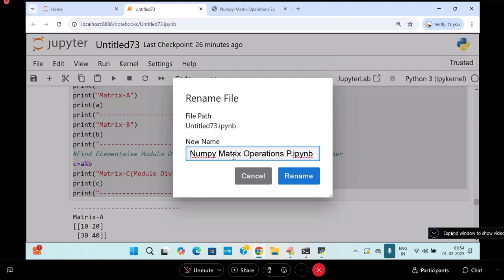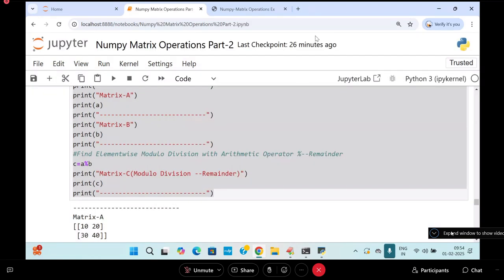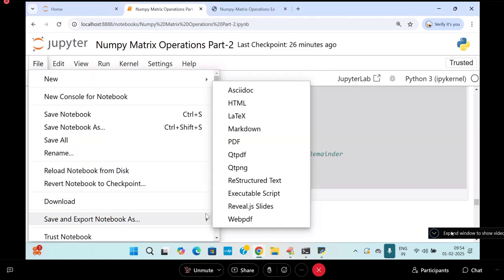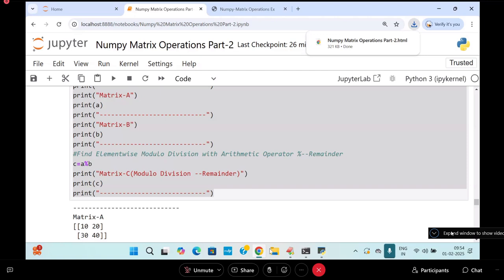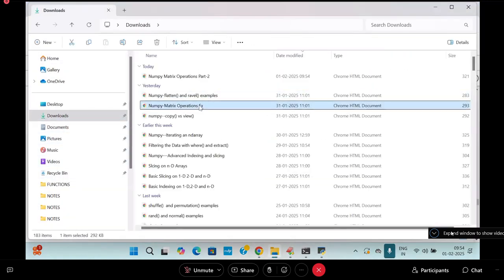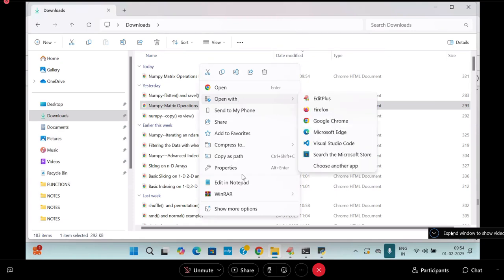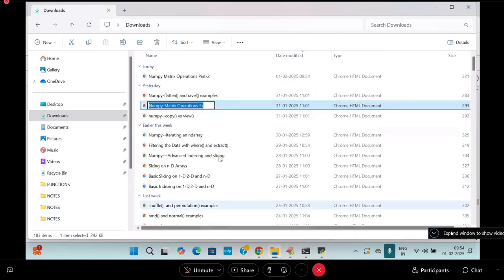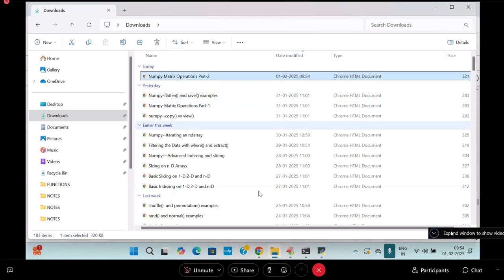matrix operations, part 2. Now I am going to enter into another concept. This also I will send to you, students. I will download it and send it to you. Yesterday's part is available, that is part 1. Today's part is available, that is part 2. Both of them I will send.